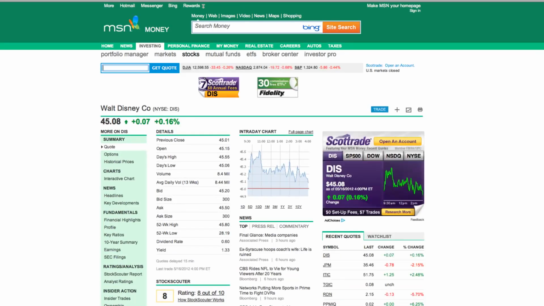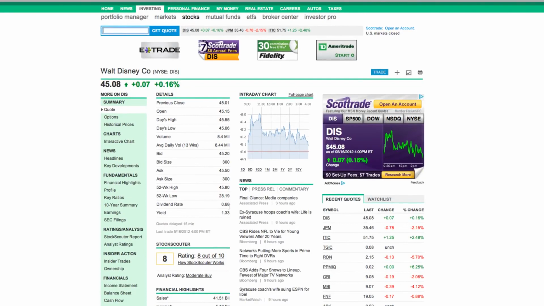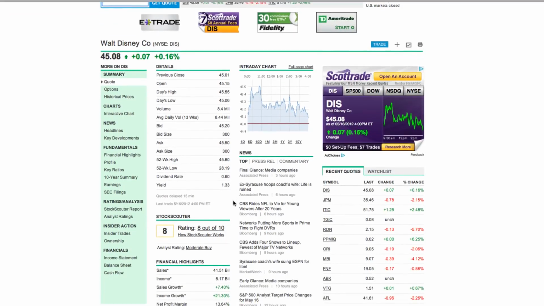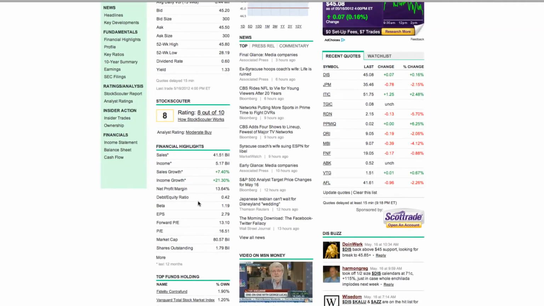And it brings you to all the information on the Walt Disney Company. Okay, so what we're trying to find is the debt to equity ratio. On the very top page, if you just scroll down, they have the debt to equity ratio right here. And you can see that the debt to equity ratio for Disney is 0.42. If you remember the rule that Warren Buffett likes to buy companies that are below a 0.50, this company fits that criteria. So it's a 0.42.